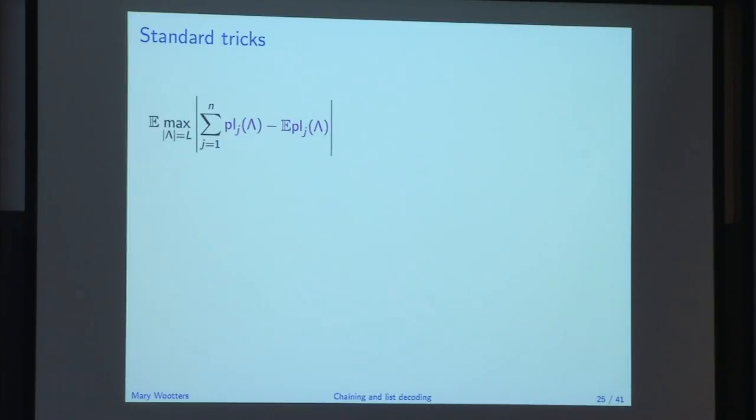Now we can use some standard tricks to reduce this to reasoning about a Gaussian process. The first trick, which I think we haven't seen explicitly so far in this workshop, is a symmetrization and comparison argument. Basically, I'm only going to increase this quantity by a constant factor if I replace this mean zero random variable with this mean zero random variable.